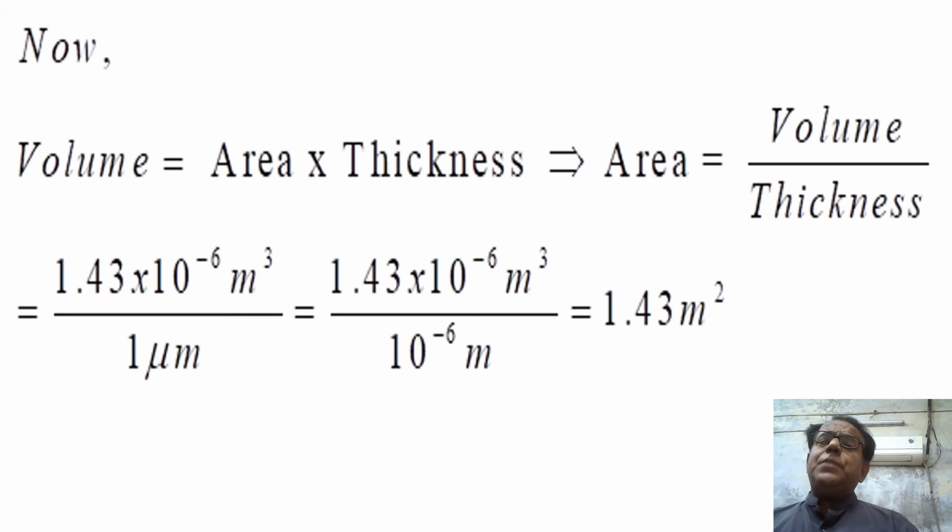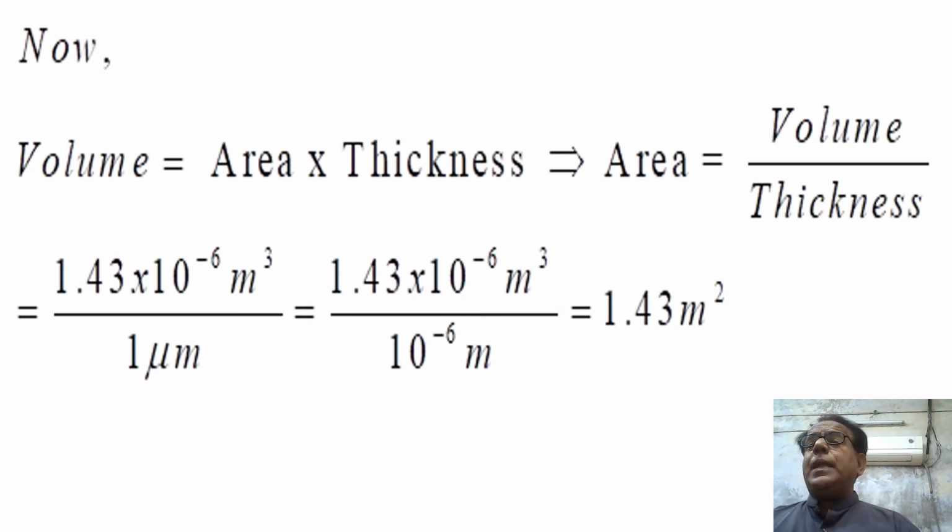So area will become equal to 1.43 into 10 raised to the power minus 6 cubic meter over 1 micrometer, which will be alternatively equal to 1.43 into 10 raised to the power minus 6 meter cube over 10 raised to the power minus 6 meter. Dear students, here 10 raised to the power minus 6 will be cancelled with 10 raised to the power minus 6.